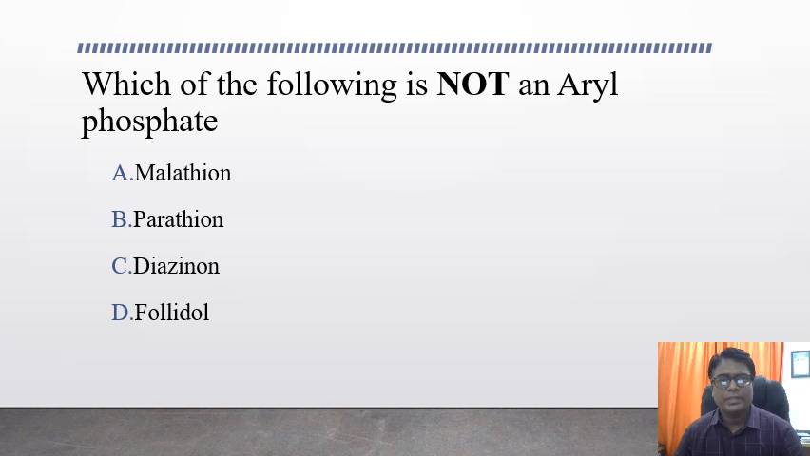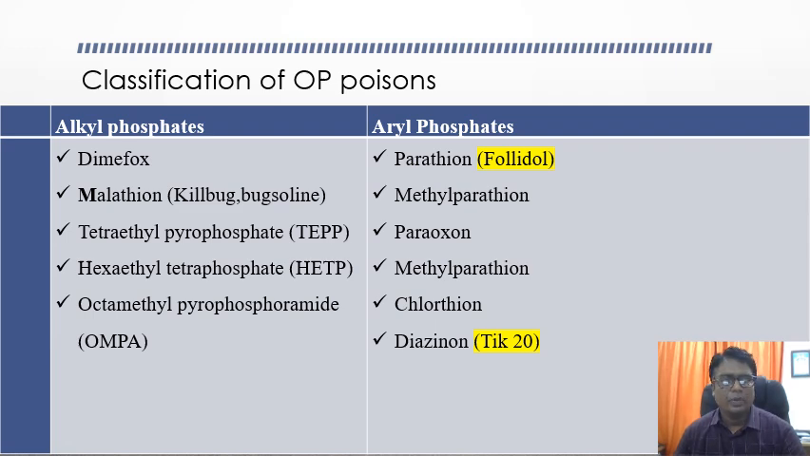Which of the following is not an aryl phosphate? The answer for this question is malathion. All the remaining, that is parathion, diazinon, and Folidol, are aryl phosphates. The answer is malathion, which is an alkyl phosphate. So you have to remember these alkyl phosphates and aryl phosphates.